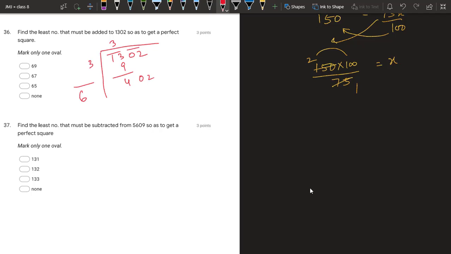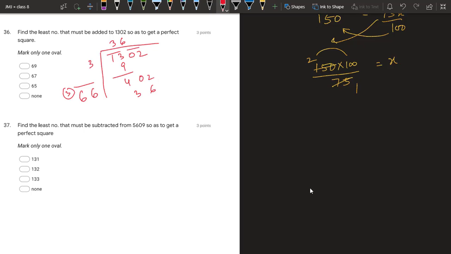Now we have 402. What number should we take? Suppose we take 6. Will it be okay? No. Okay, 6 will go. So 6 6 6 are 36.